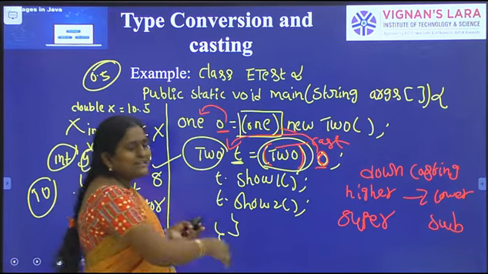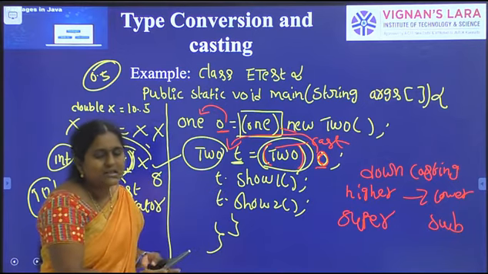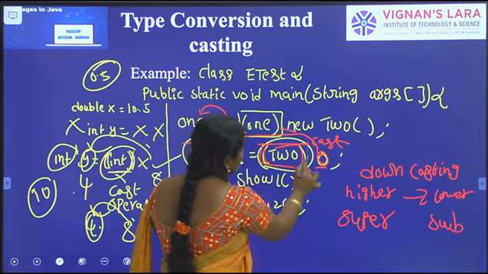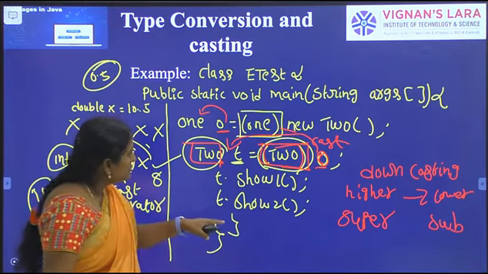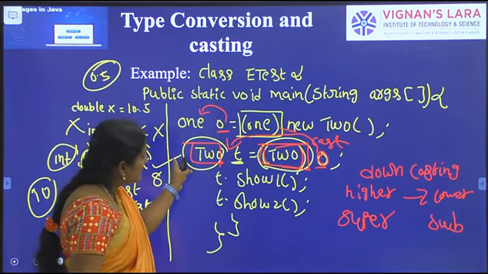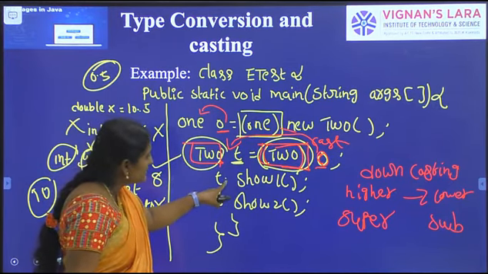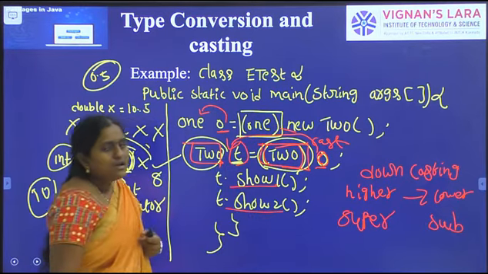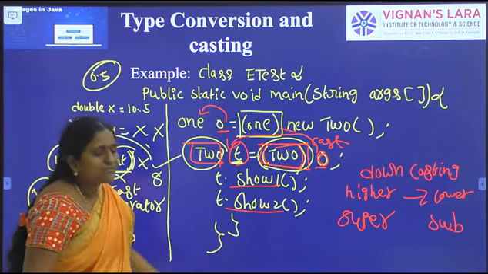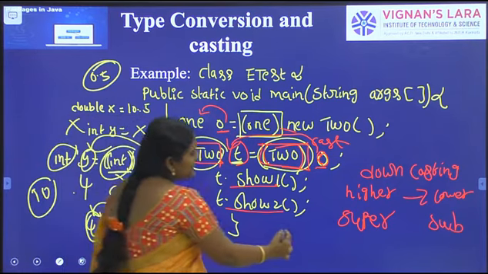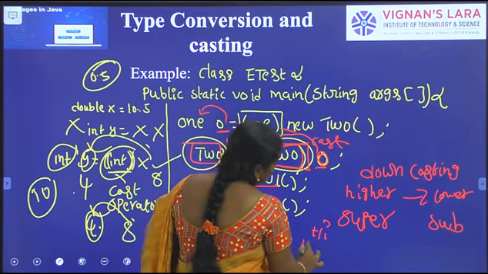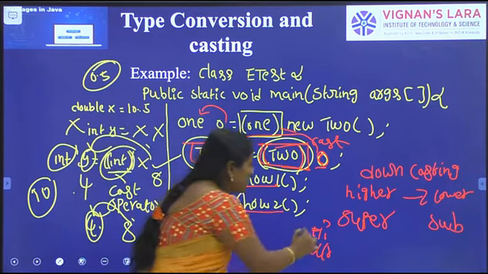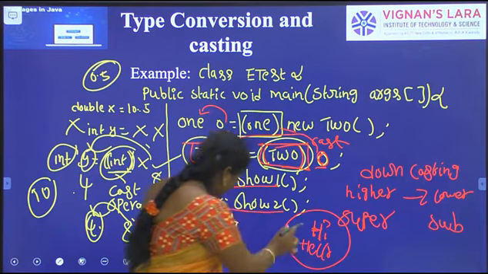So the cast operator is a thumb rule: both sides must have the same data type, the same class name. After converting these statements, with the help of these object references, you have to call the show1 method and the show2 method. If you compile and run this program, it prints the show1 method body, hi, and the show2 method body, hello. It will print hi and hello on the console.